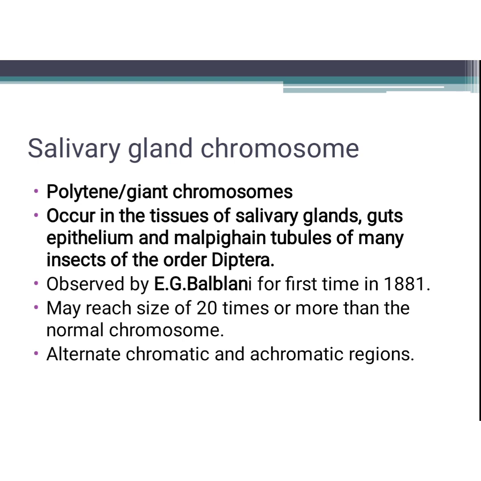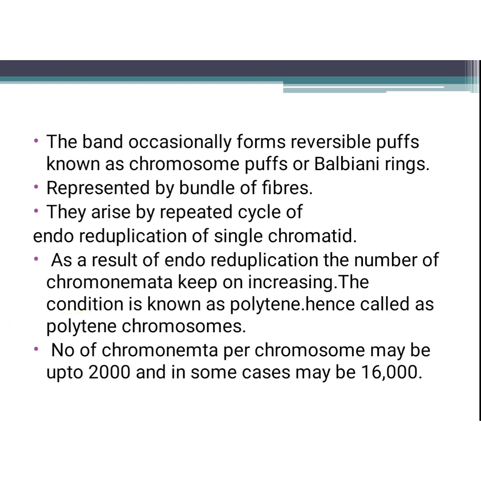Actually, giant chromosomes are represented by a bundle of fibers, which arise by repeated cycles of endoreduplication of a single chromatid. Endoreduplication is nothing but chromatids replicating without cell division, as a result of which the number of chromonemata keeps on increasing. That's why the condition called polyteny occurs, and that's why these chromosomes are called polytene chromosomes. If you don't know what a chromomere or chromonemata is, see the previous video on the structure of chromosome, and you will understand.